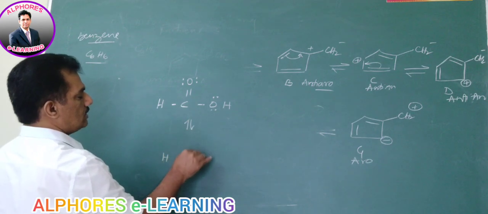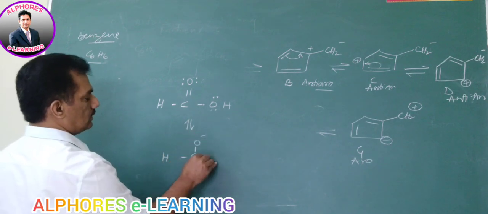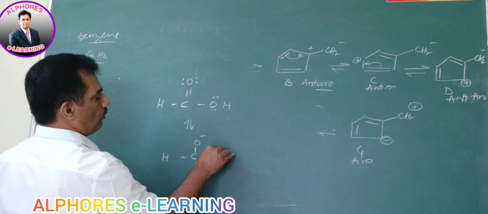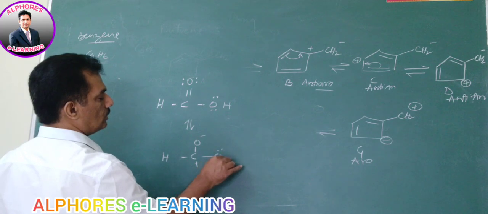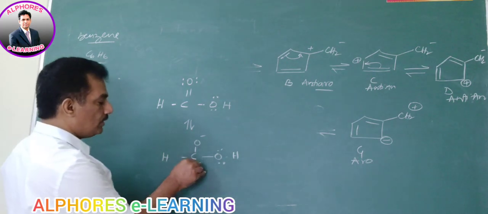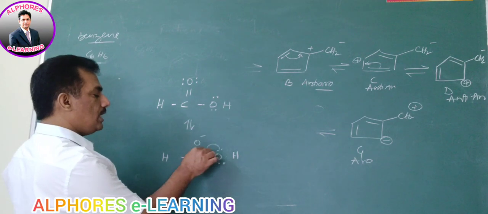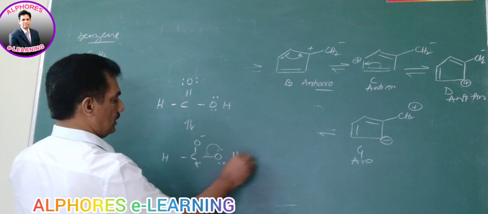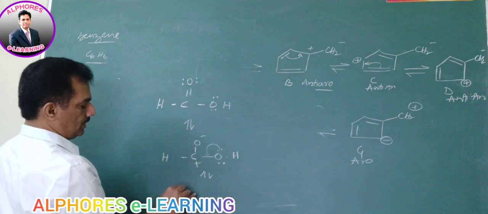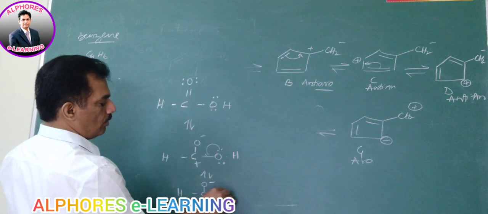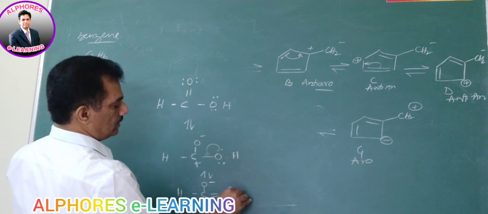It has C, O minus and O positive charge, and H. And thereafter, if it donates the electrons to this, it gets one more structure. Let me write here itself: that is H, C, O minus, double bond O plus, H.